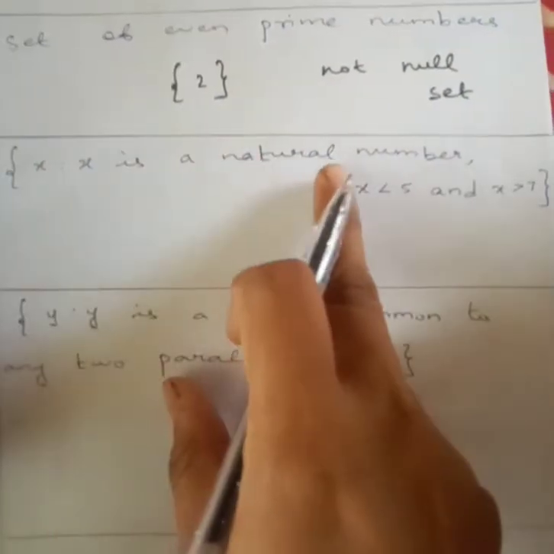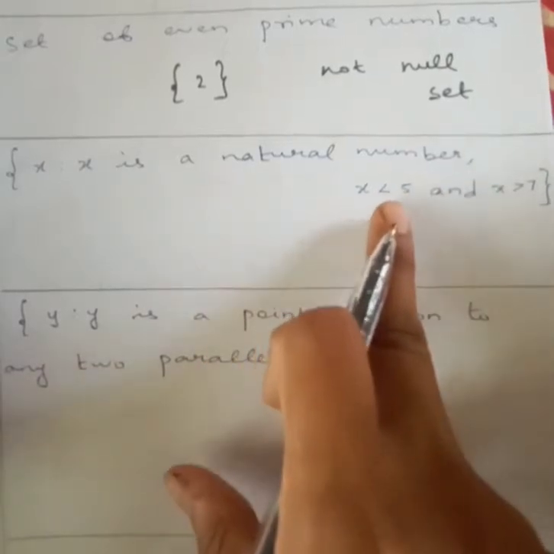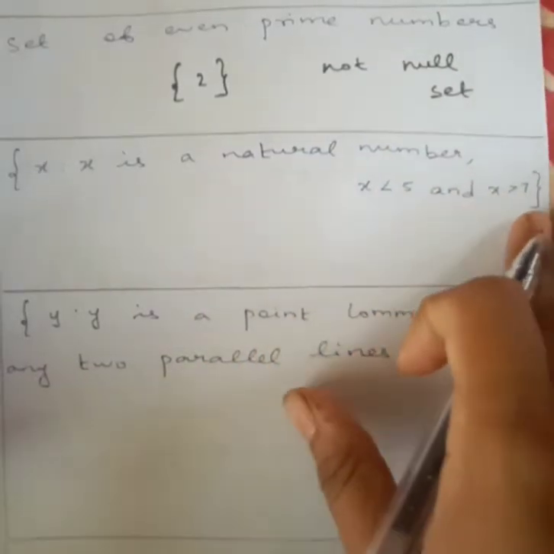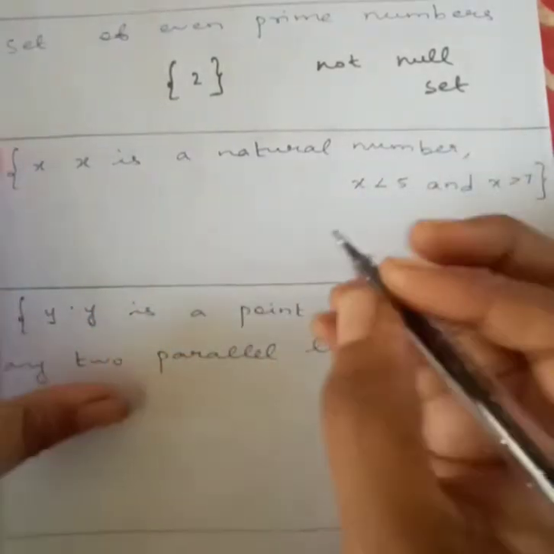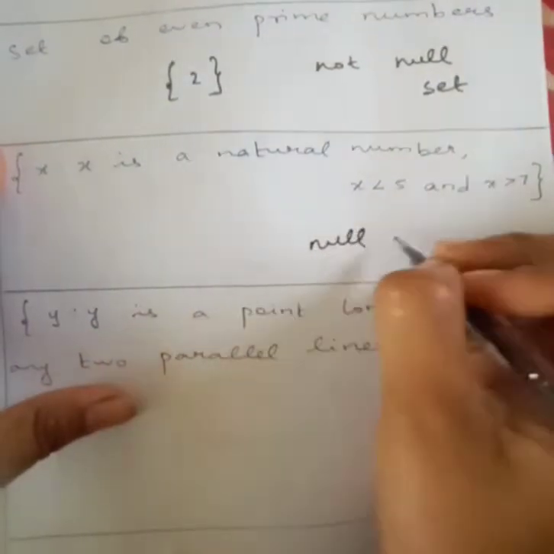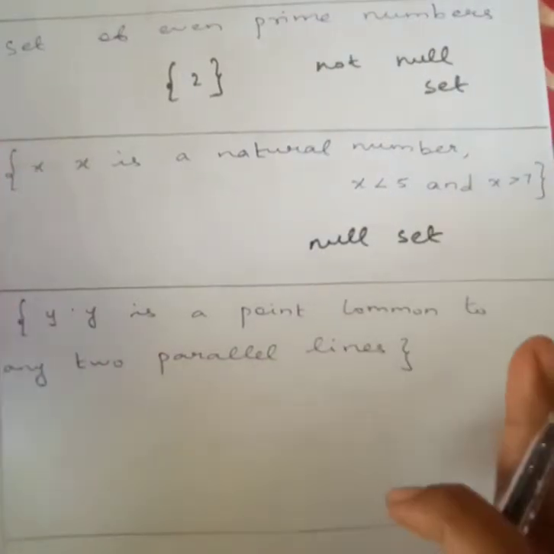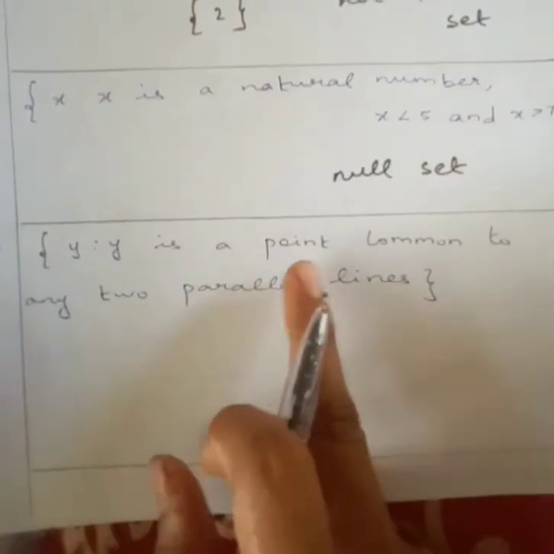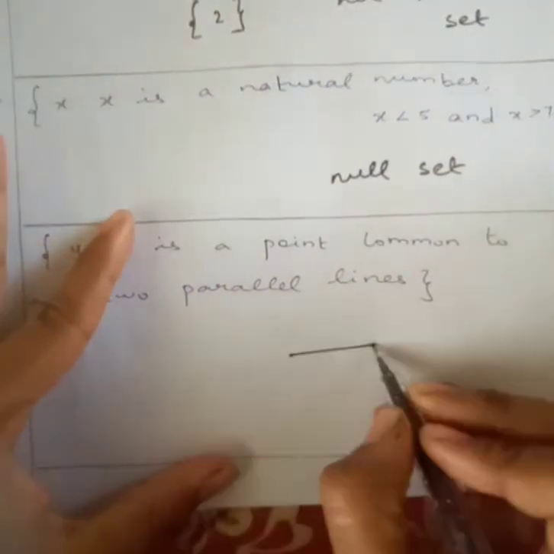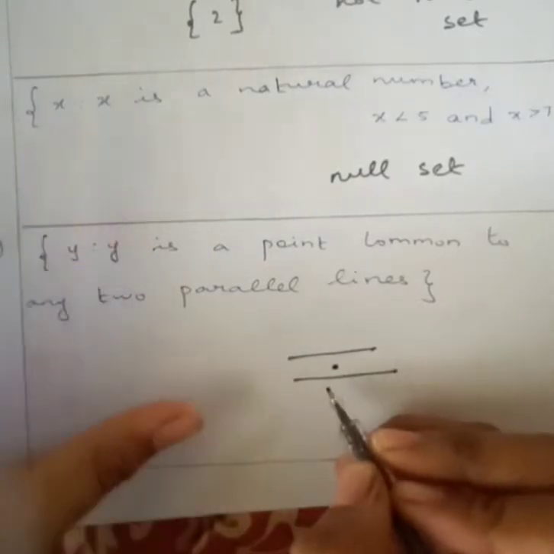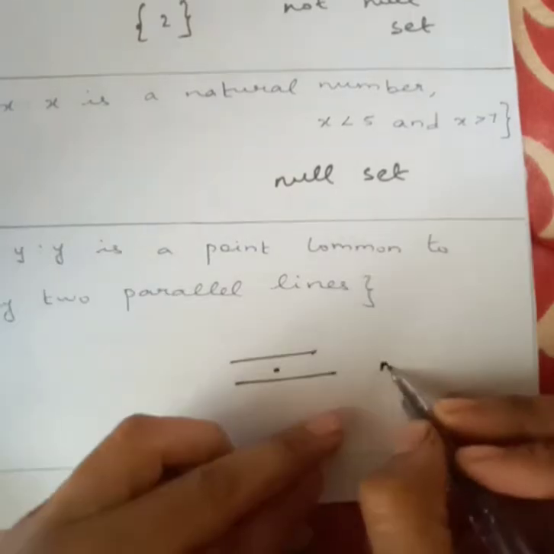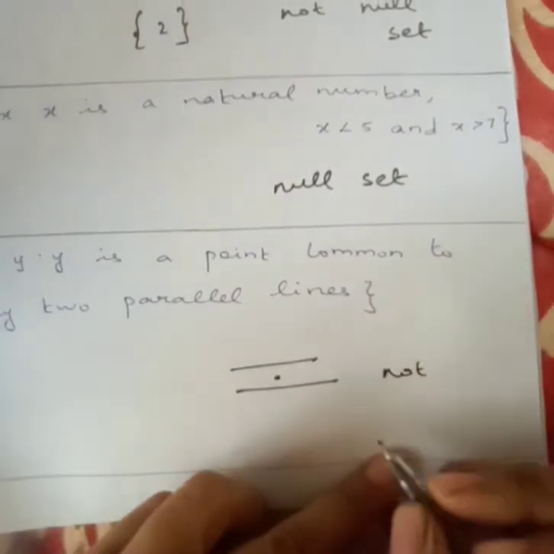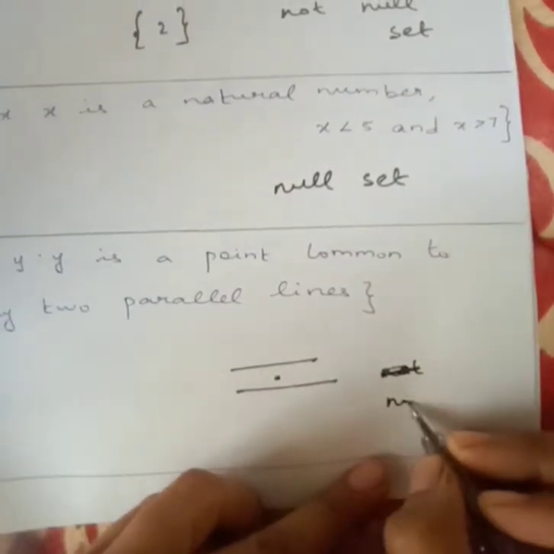X is a natural number, X should be less than 5 and greater than 7. Less than 5, greater than 7. Nothing will be there, right? It is a null set. No elements will be there inside. Y is a point common to two parallel lines. You cannot find any point common to parallel lines, right? So this is a null set only.